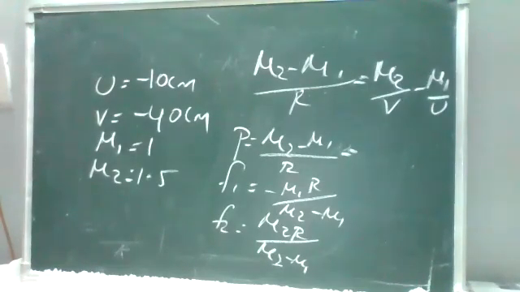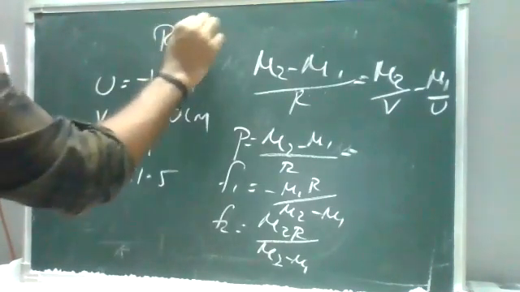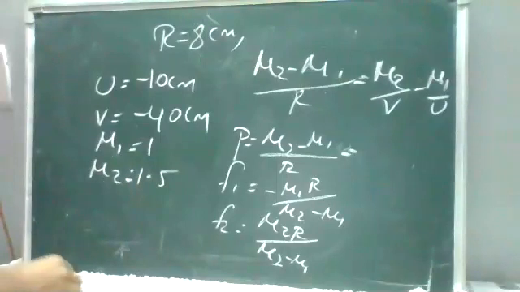R is equal to 8 centimeters. Yes, ma'am. R is equal to 8 centimeters. Find the power and focal lengths F1 and F2. Correct, R is equal to 8 now.